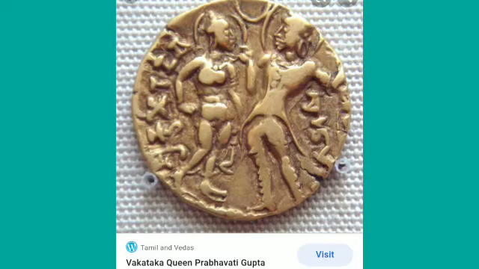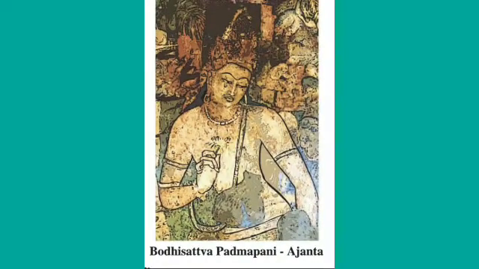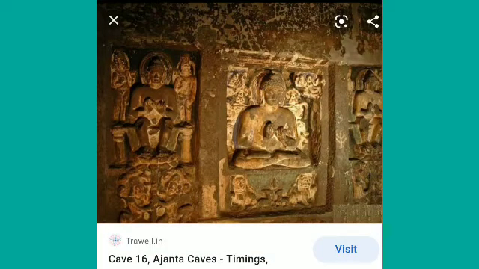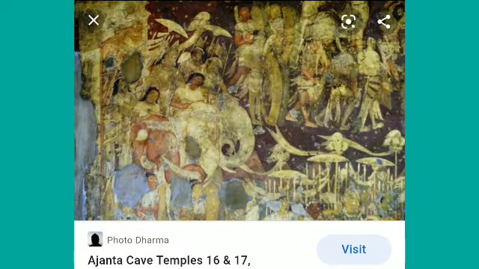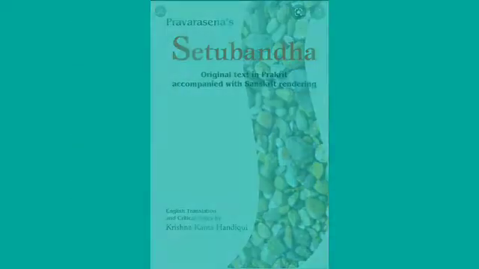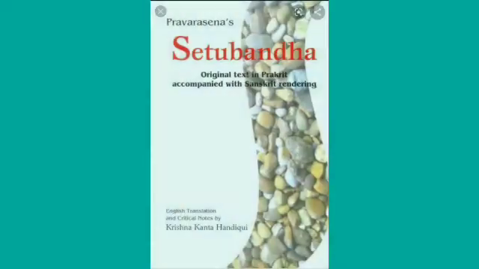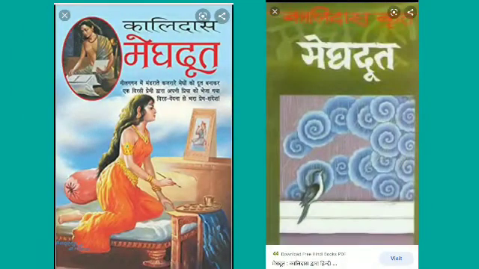Varahadev, a minister of the Vakataka king Harishen, was a follower of Buddhism. Cave number 16 at Ajanta was dug at his instance, and some other caves at Ajanta were dug and beautified with paintings during Harishena's regime. In his period, painting is also there. The Vakataka king Pravasen II composed Setu Bandh in Maharashtri, a Prakrit language. Similarly, Kalidasa's Meghdut also belongs to this period.